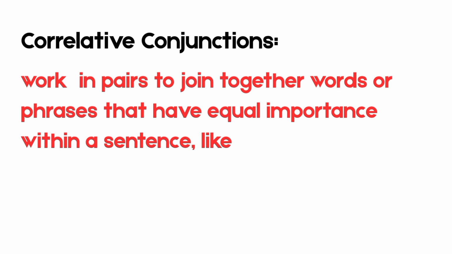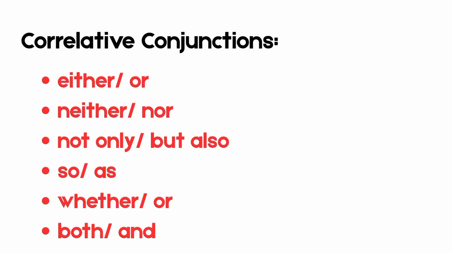Now, correlative conjunctions. These conjunctions work in pairs to join together words or phrases that have equal importance within a sentence, like either, or; neither, nor; not only, but also; so, as; whether, or; both, and.